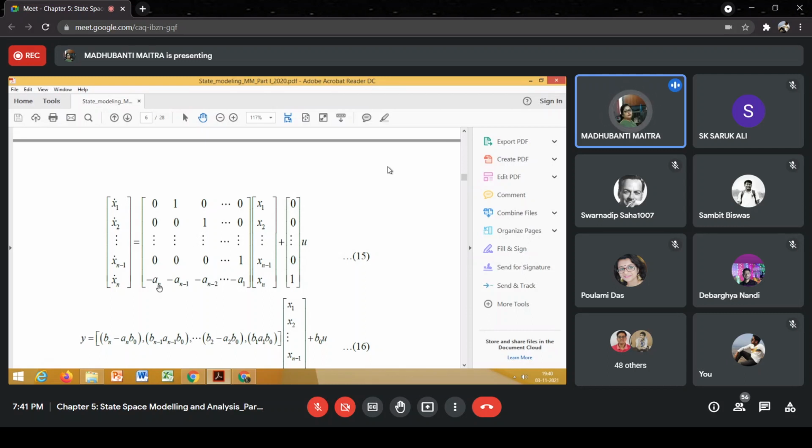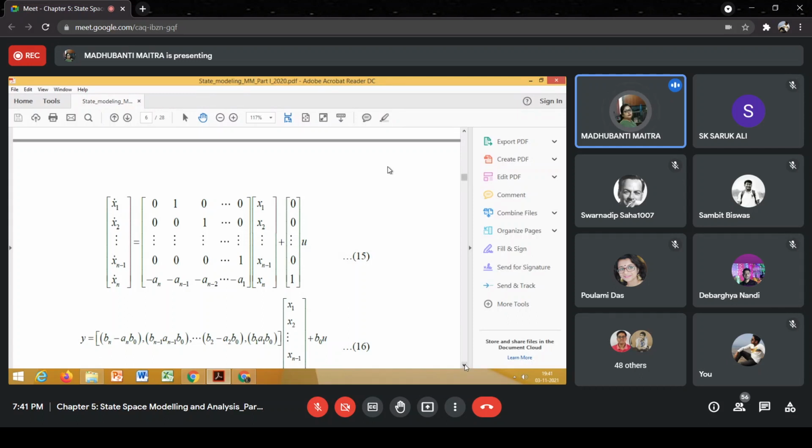And the last row will contain the coefficients of the differential equation, or the coefficients of the denominator polynomial of the transfer function, which are minus an, minus an minus 1, up to minus a1. These are our phase variables, right? And the B matrix will contain all 0 terms excepting the last one, and the last element of the B matrix, or the input matrix, will be 1 into u.